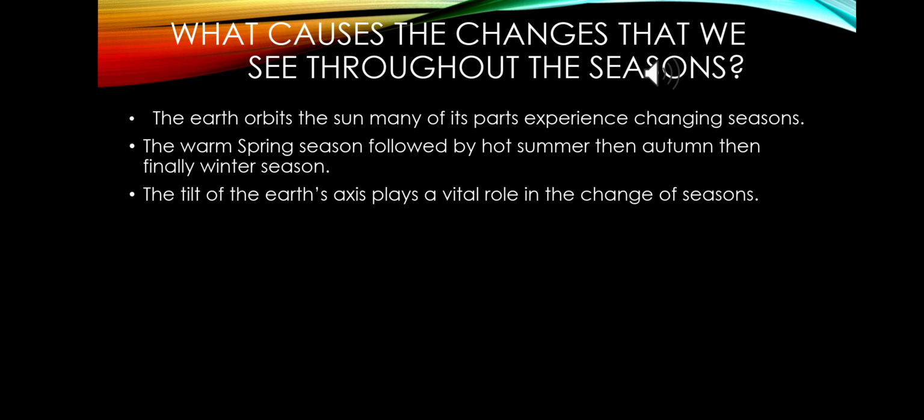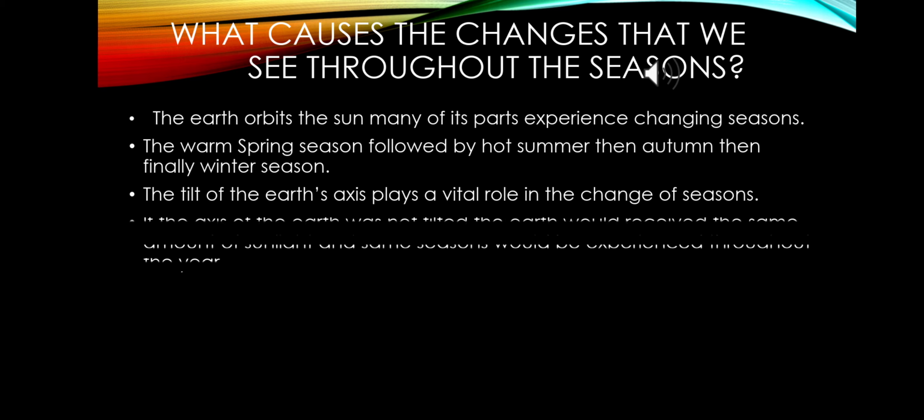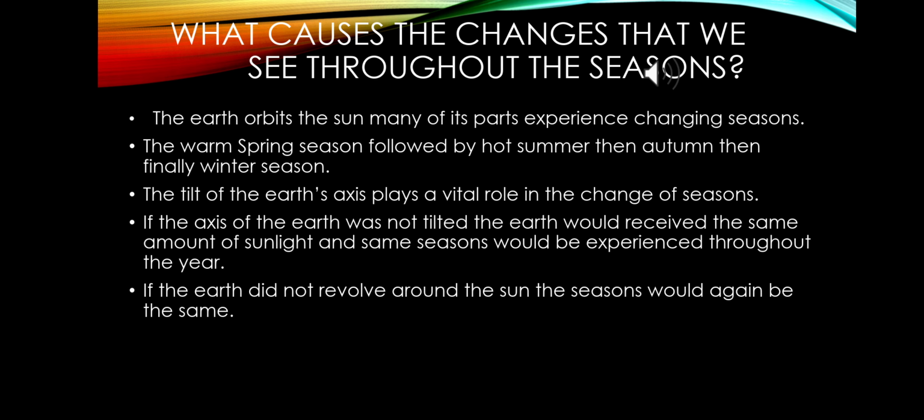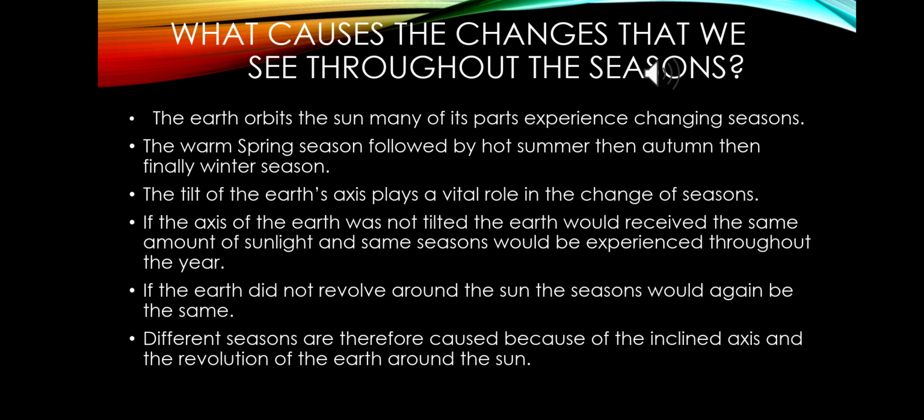Okay, so the tilt of the earth's axis plays a vital role in the changes of seasons. If the axis of the earth was not tilted, the earth would receive the same amount of sunlight, hence the same seasons would be experienced throughout the year. If the earth did not revolve around the sun, the seasons would again be the same. So the different seasons are caused by the inclined axis and the revolution of the earth around the sun.